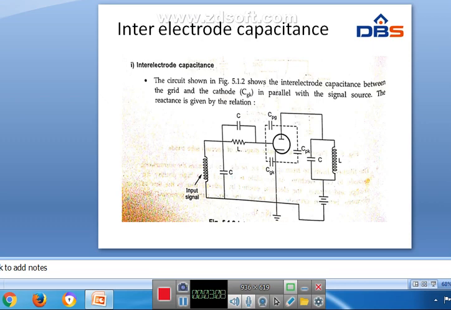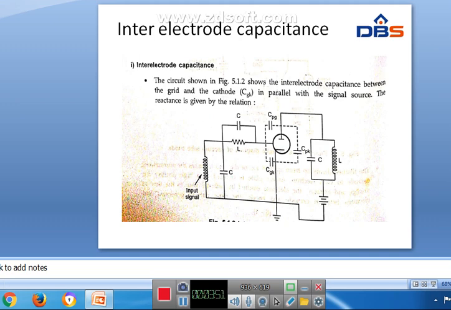See here, the inter-electrode capacitance between the grid and cathode. See the circuit diagram, CGK. CPG, CPK, CGK. These are the inter-electrode capacitances, the capacitances between the electrodes.